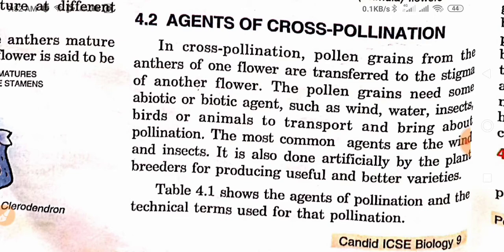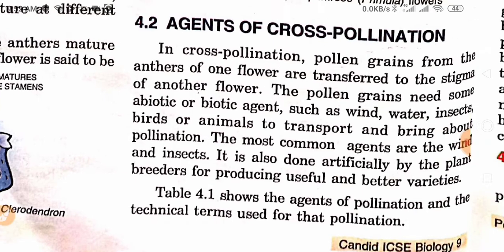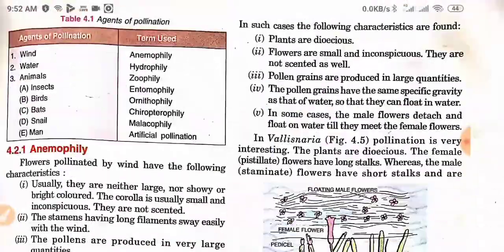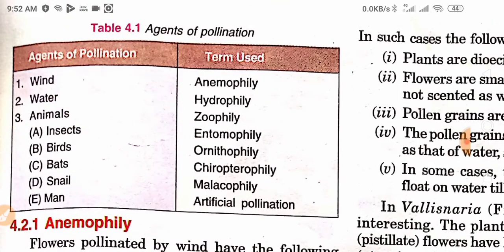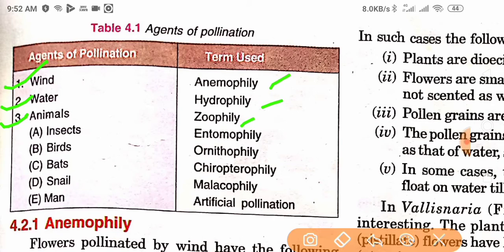So for cross pollination, some agent is always needed, whether it is wind or insects. There are different types of cross pollination by these agents, and their names are also given. If cross pollination occurs by wind, it is known as anemophily. If by water, it is known as hydrophily. If by animals, it is known as zoophily. And if it occurs by insects, it is known as entomophily.